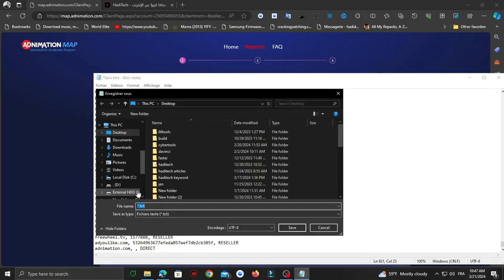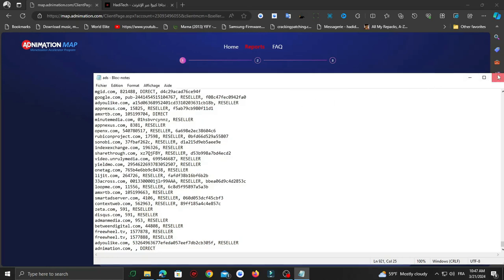Click save and name it ads. Name it ads like this, guys. I do have it, and click on save. Just like this, we created our ads.txt.